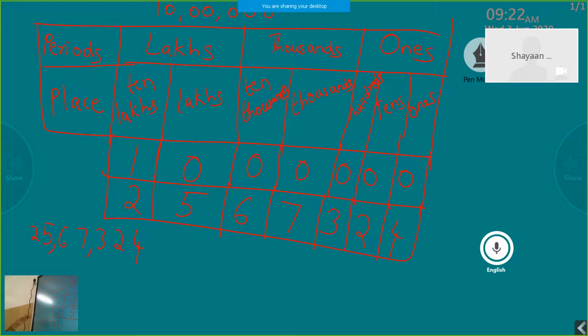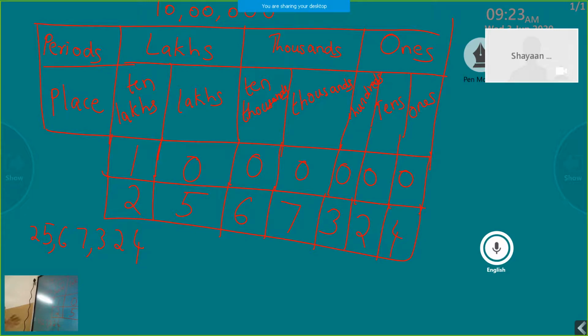Once again, to read a number, we have to form groups, which we call periods. Commas are used to separate the periods, and starting from the right side, we group. The first group consists of 3 digits, the second group consists of 2 digits, and the third group consists of 2 digits.